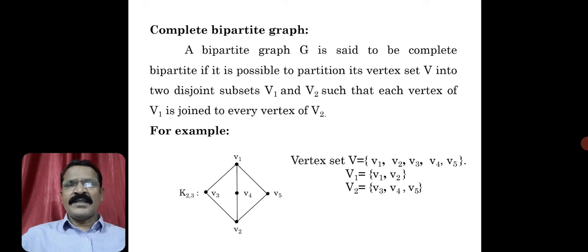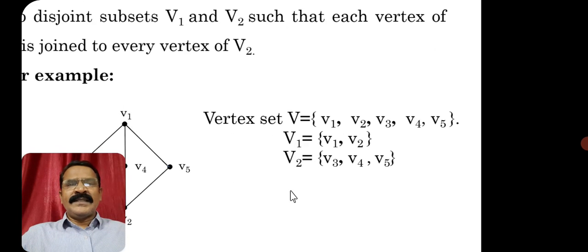Again, it is possible to partition the vertex set V into two disjoint subsets V1 and V2 such that each vertex of one set V1 is adjacent with every vertex of the other set. So that is the difference between a bipartite graph and a complete bipartite graph. In general, a complete bipartite graph is also a bipartite graph. Only that is the difference. Okay. So if you want, we can see this example.